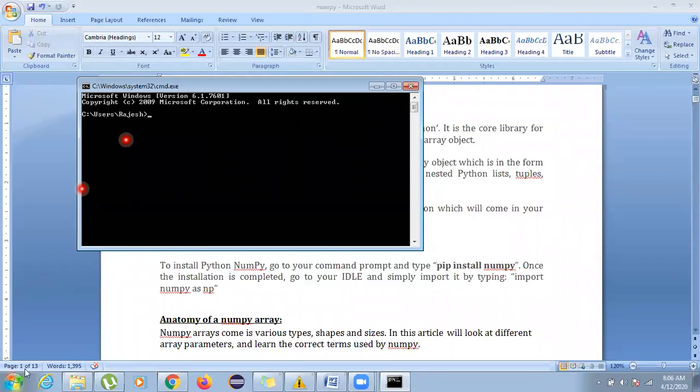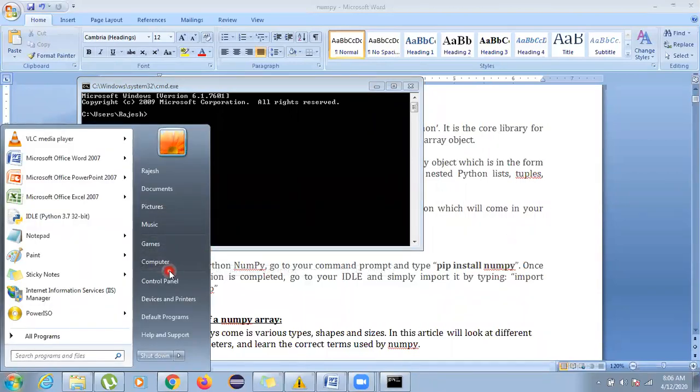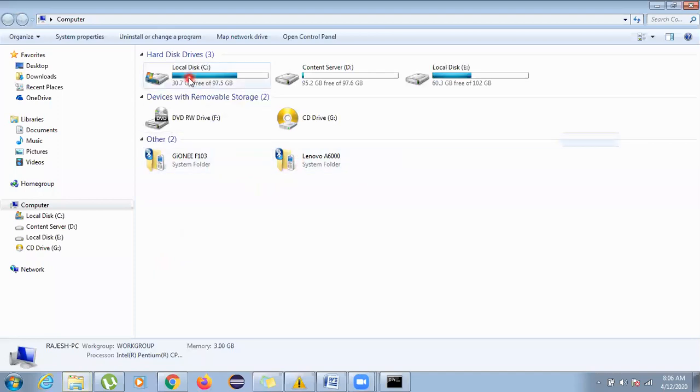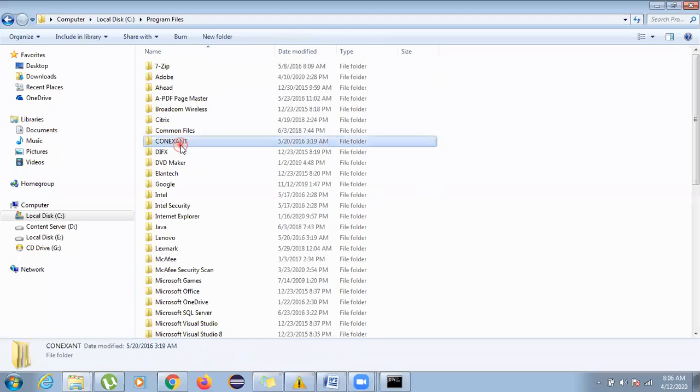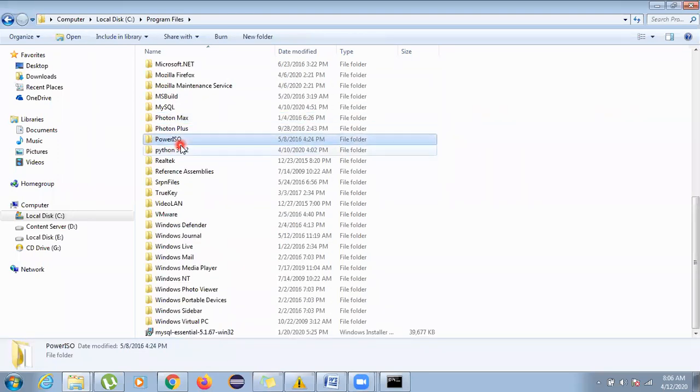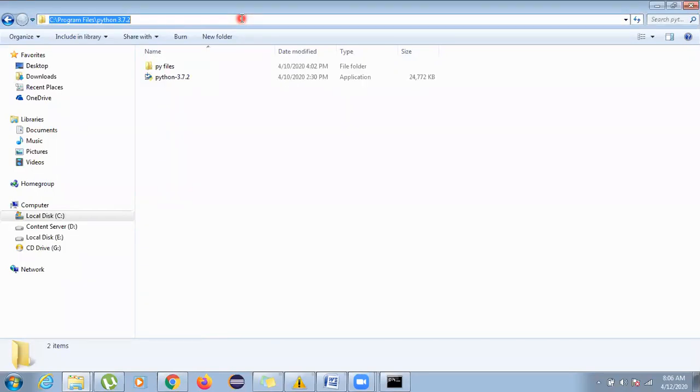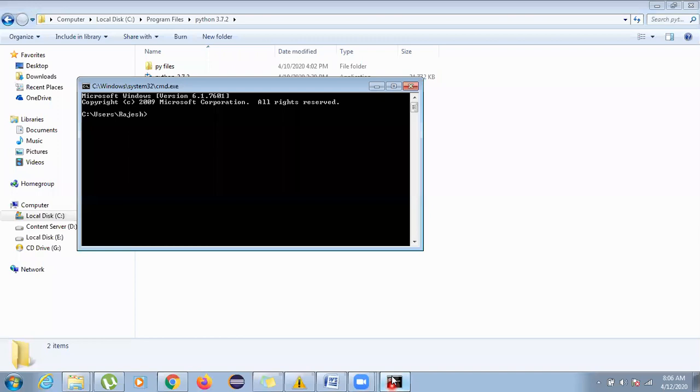Now I should know where I have installed my Python. Yesterday I downloaded my Python and I know very well that it is in the C drive, in program files. Yes, this is Python over here, Python 3.7.2. So I can copy this path from here and enter into the same path, because when I need to install NumPy, the path should be correct and the file should be correct.